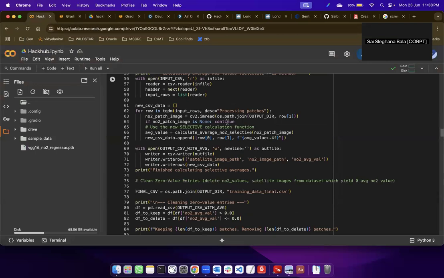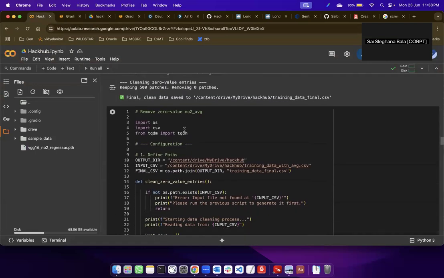Post-processing this, we are also removing the NO2 values that might be 0. This can be an outlier because our NO2 value should lie between the ranges of 15 to 58. Anything that is extremely out of the box from these values is considered an outlier, and it may affect the sensitivity of our model as well.